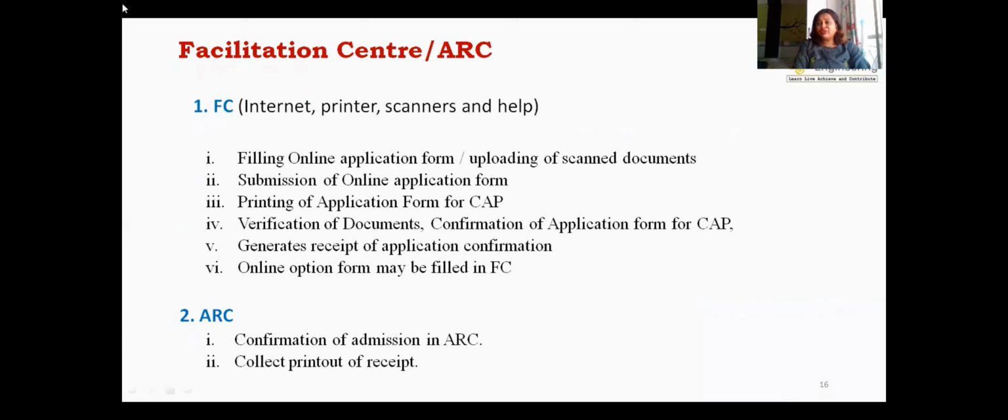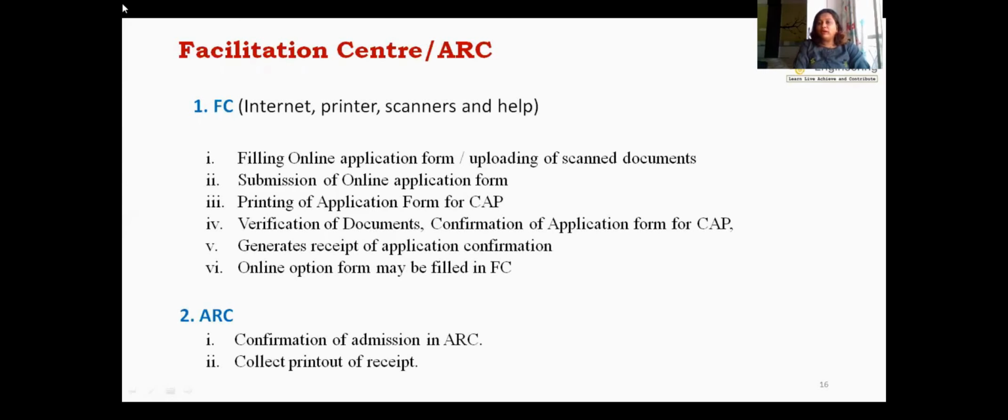As we have discussed two centers here, that is Facilitation Center and ARC Center, now let's see what exactly is the difference between these two. So FC Center means what? This is, as I told you, some of the colleges which are authorized by the Government of Maharashtra, which will have internet, printer, scanner and some persons over there to help you out.